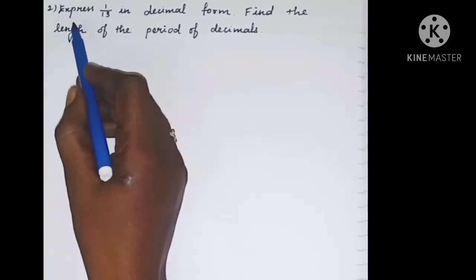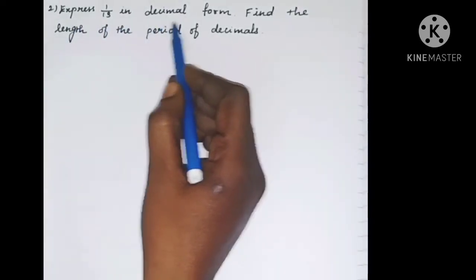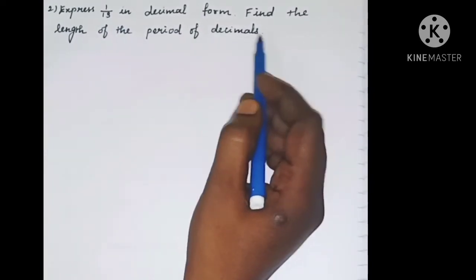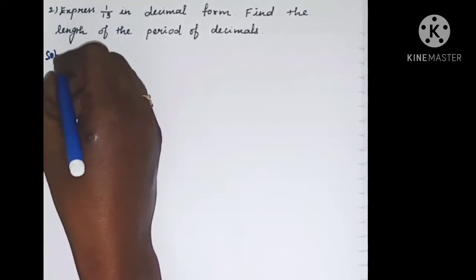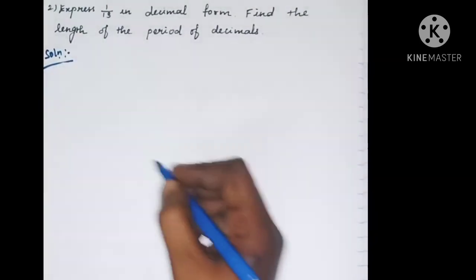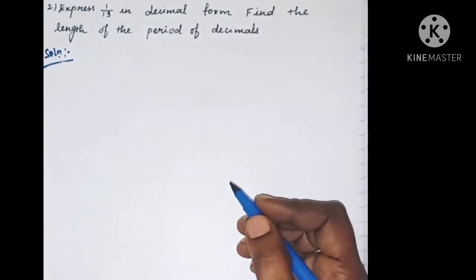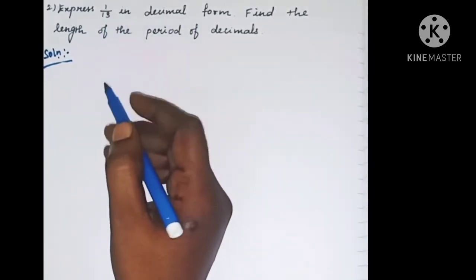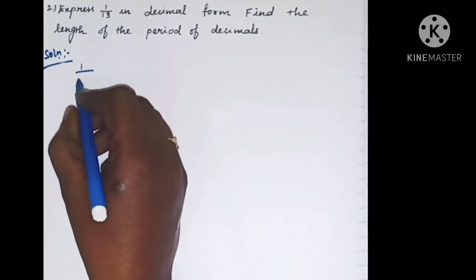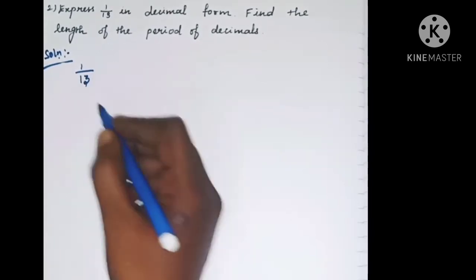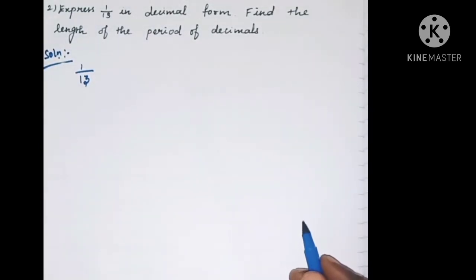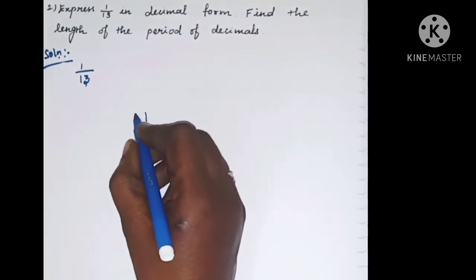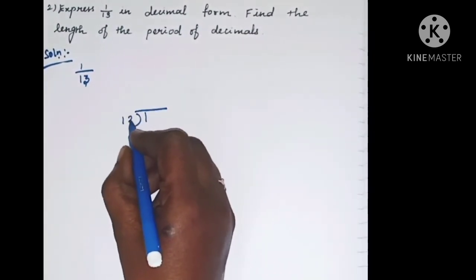Second sum: express 1 by 13 in decimal form. Find the length of the period of decimals. Solution. First, we have to find the decimal form for 1 by 13. We have to convert this rational number into a decimal number by dividing 1 by 13.